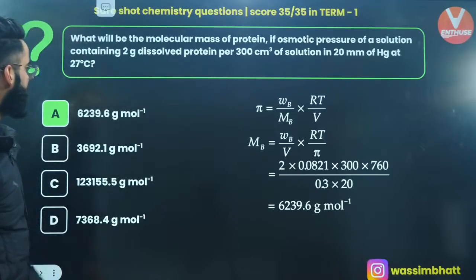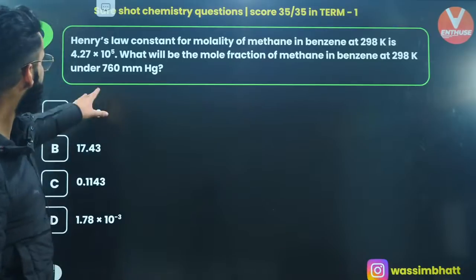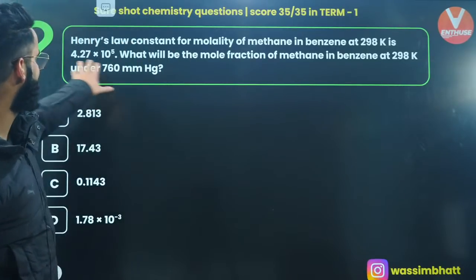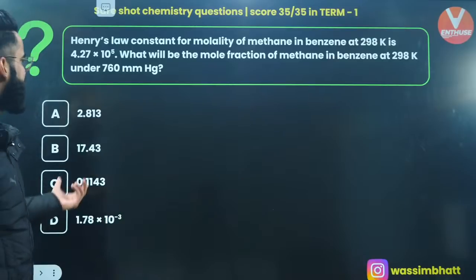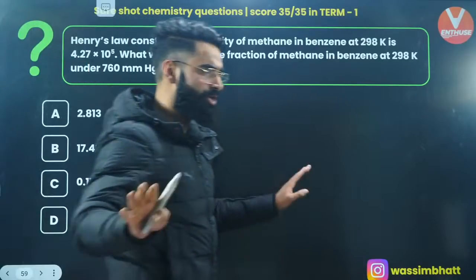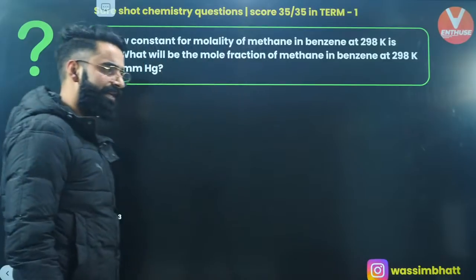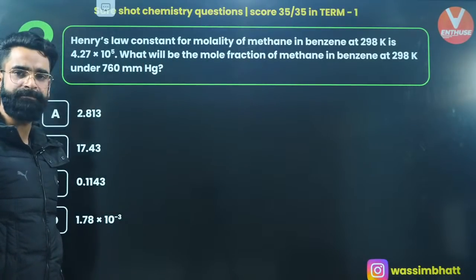Moving on to one more question. Henry's law constant for molality of methane in benzene at 298 K is given as this much. What will be the mole fraction of methane in benzene at 298 K under 760 mm of Hg? Use the Henry's relation, solve this question and let me know its answer fast. I'll be giving you some time. Use the pen and paper.